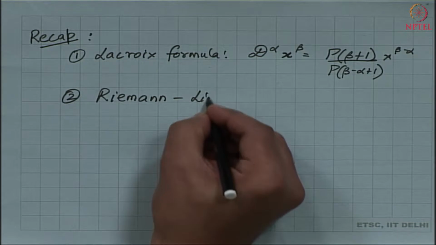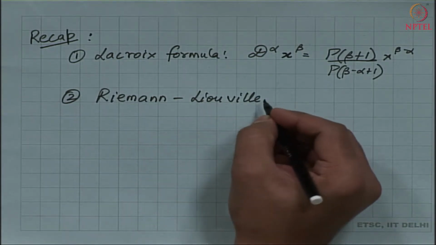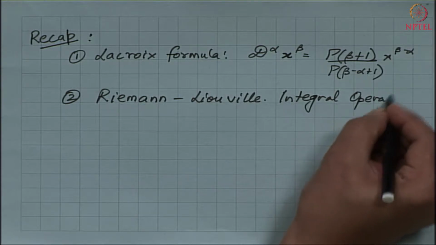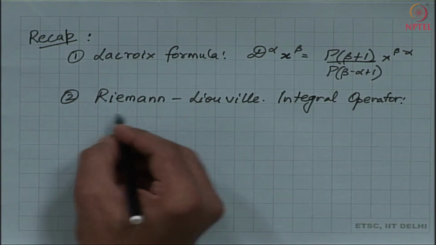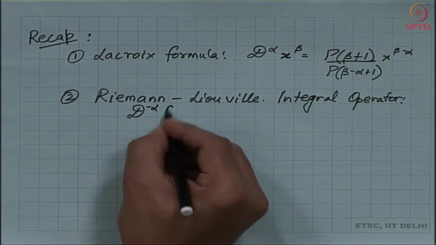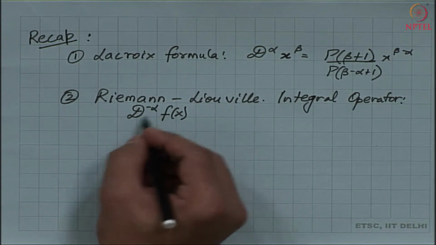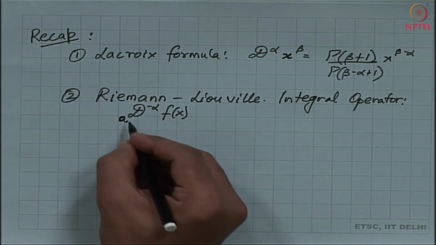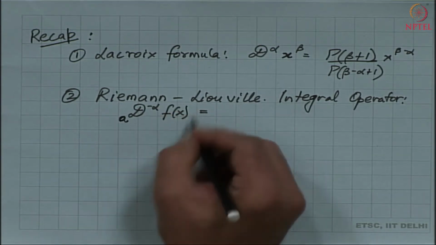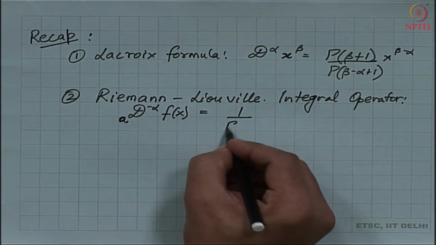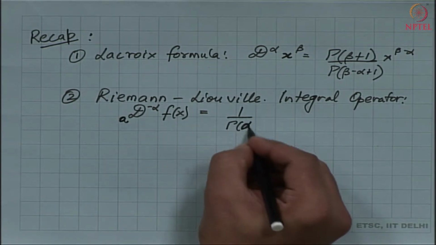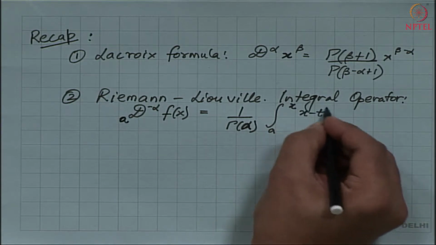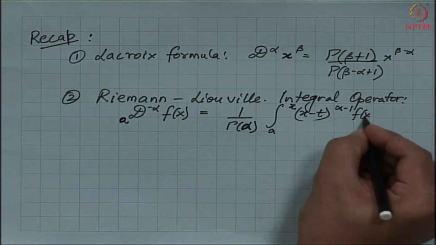The other result that we had shown was the development of the Riemann-Liouville integral formula. According to the Riemann-Liouville integral operator, if we were to evaluate the fractional integral of the function f of fractional order alpha, with the integration limit starting from 0, well the general case is a, then this fractional operator is equivalent to the following integral: 1 by gamma of alpha times the integral from a to x of (x minus t) to the power alpha minus 1 times f of t dt.